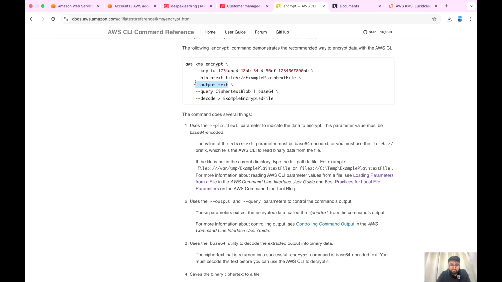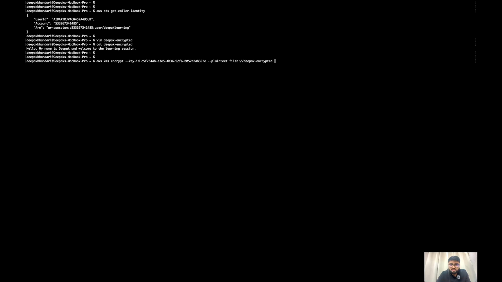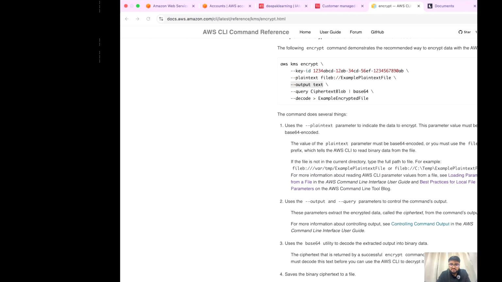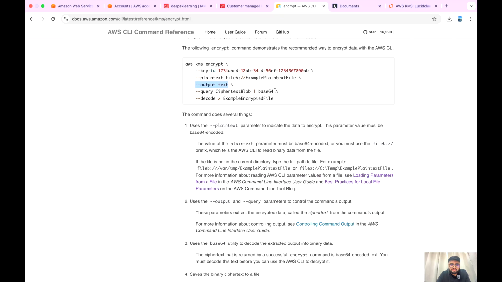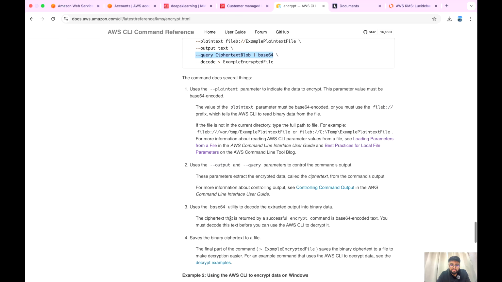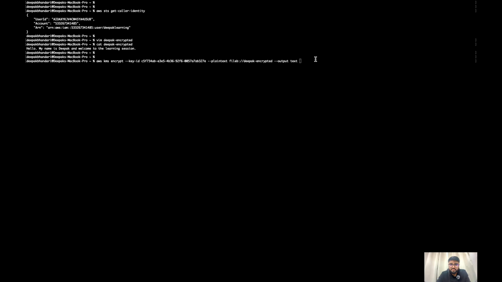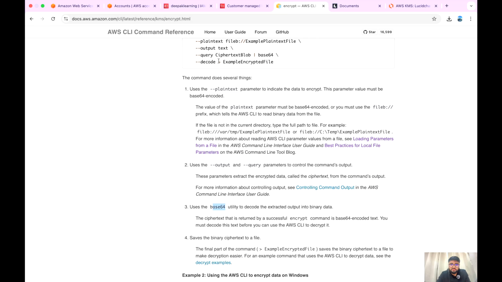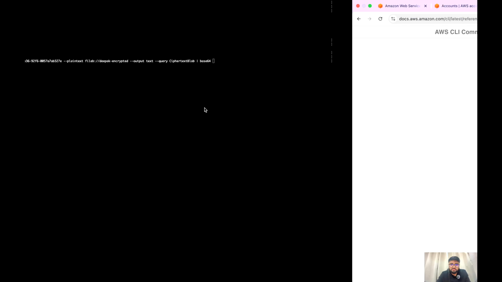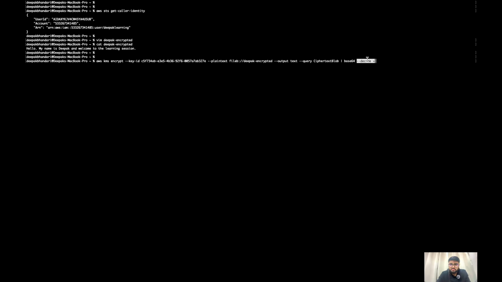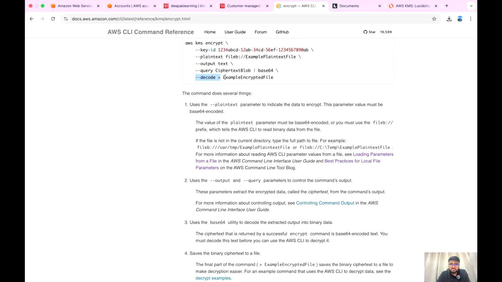We're expecting the output to be text. If you want to know what this command does, you just see that base64 is used for encoding. So encoded, and now it will save to this file.